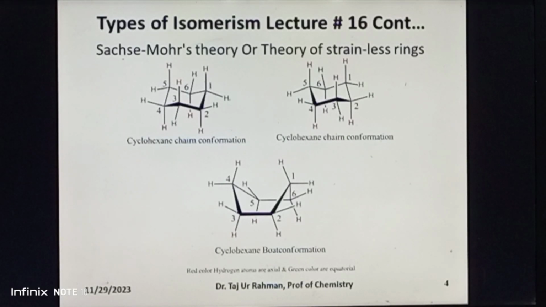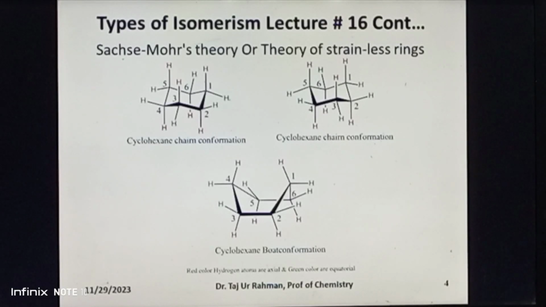Although all the six carbon atoms are identical, the protons are of two types. The one type of protons sticks either vertically up or down and are called axial hydrogen atoms, represented by red color, while the other type of protons which stick outward are called equatorial hydrogen atoms and are represented by green color.